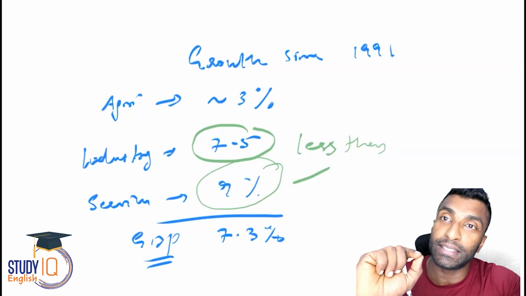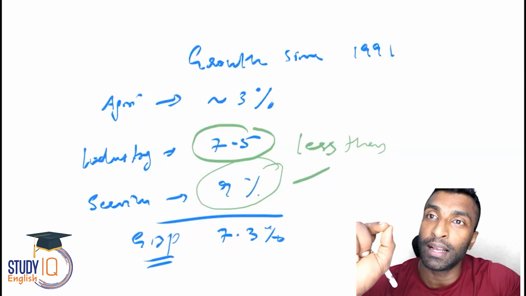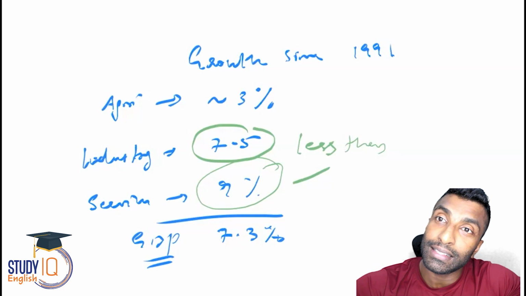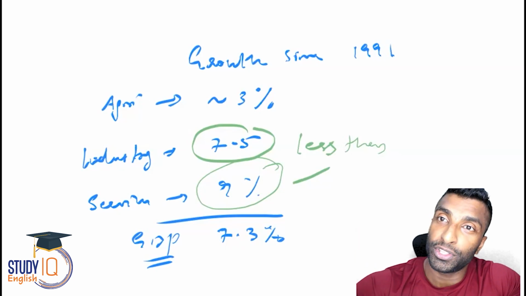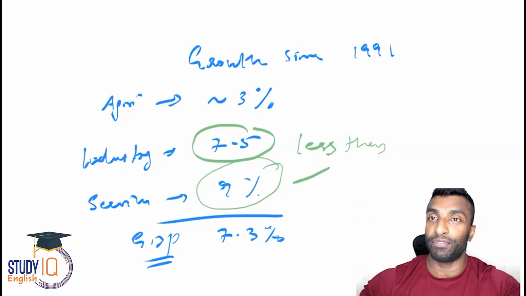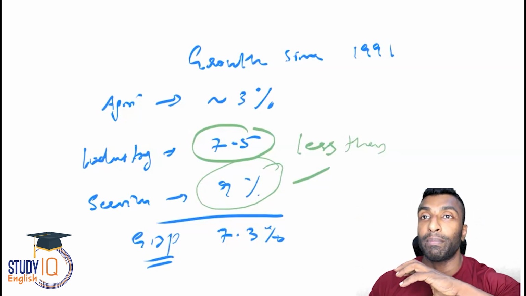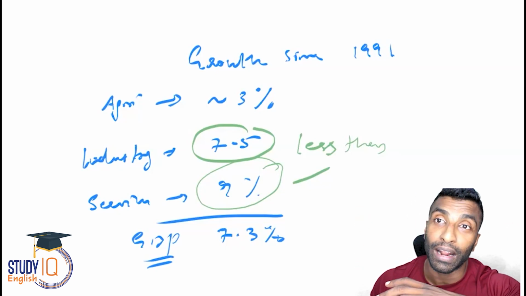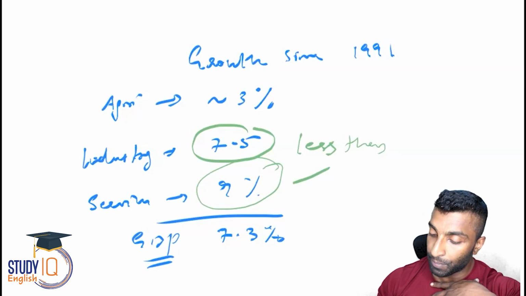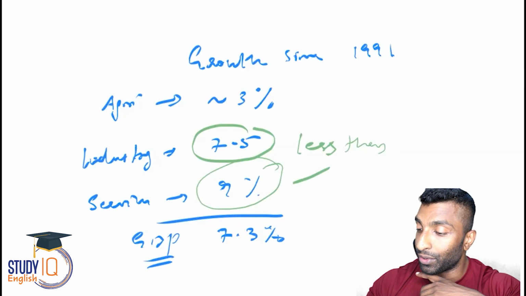So what could be the best thing that can happen here is manufacturing should do well or industry should do well, because this is labor intensive. More employment opportunities will be there. So the solution to the problem that we are facing is actually this one. Our manufacturing sector should do well or industry should do well. Okay, so these things you can write. What are the reasons we are talking about?